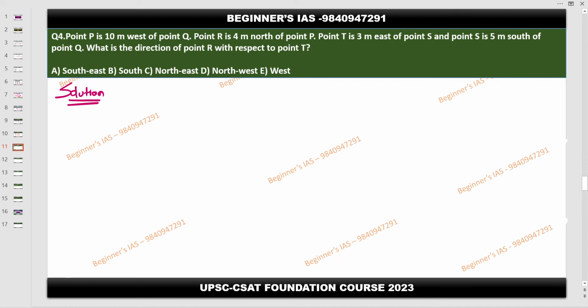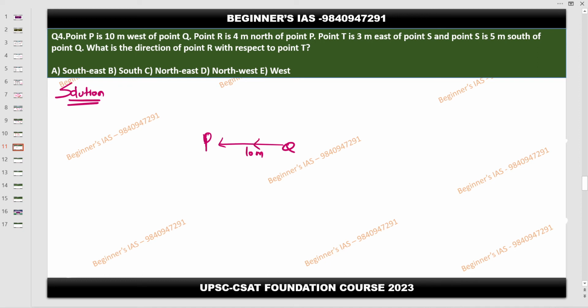So from point P, point P is 10 meter west of the point Q. So this is the Q. Then west of Q is nothing but this one. Then this is going to be the P. Then after this, 10 meter west.